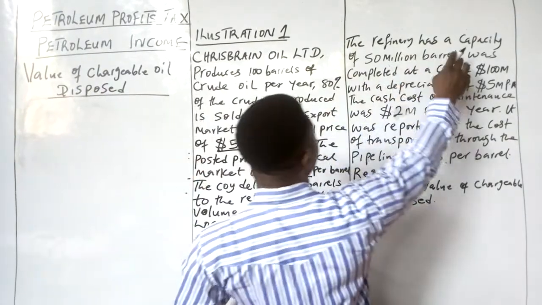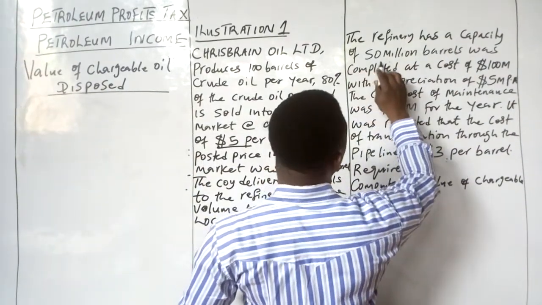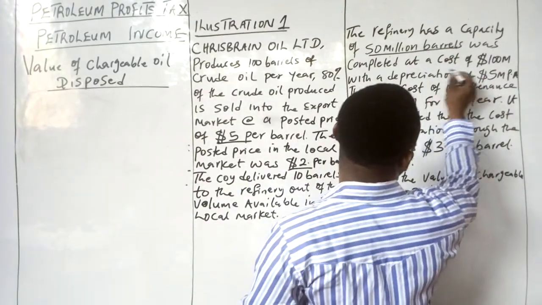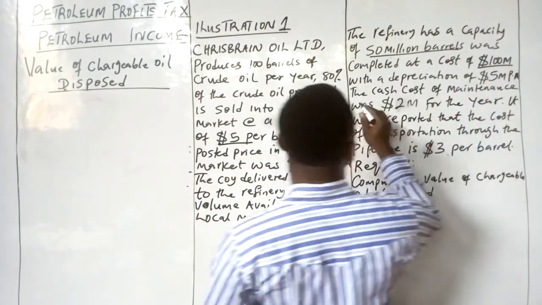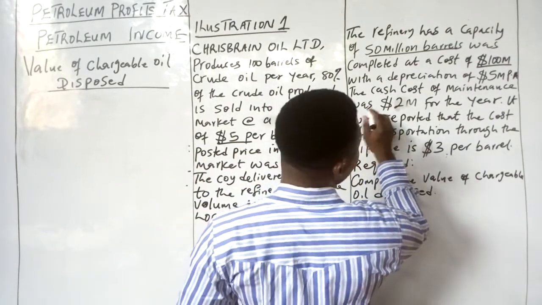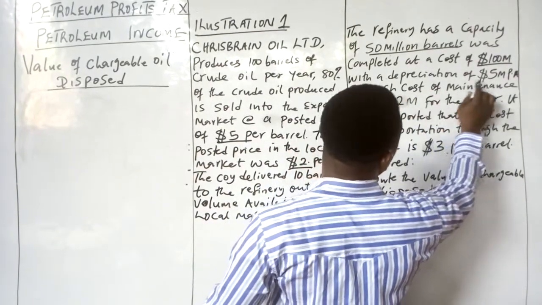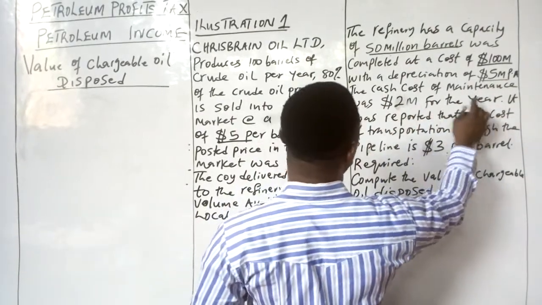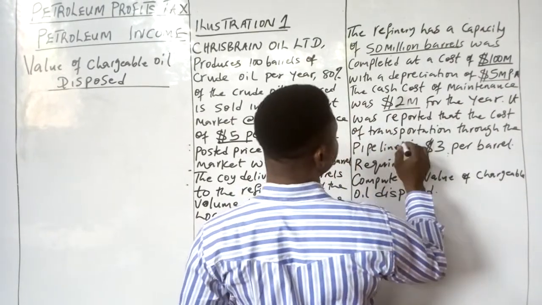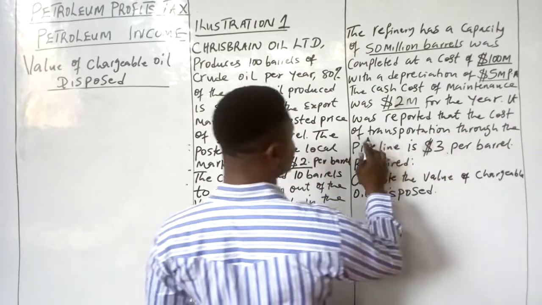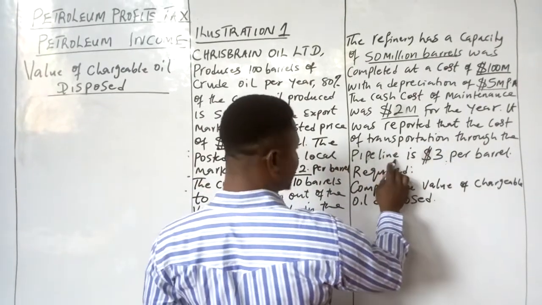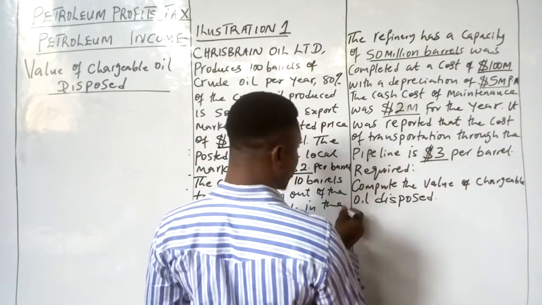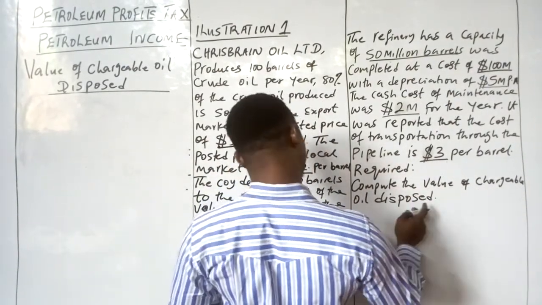The refinery has a capacity of 50 million barrels, was completed at the cost of $100 million with a depreciation of $5 million per annum. The cash cost of maintenance was $2 million for the year. It was reported that the cost of transportation through the pipeline is $3 per barrel. Compute the value of chargeable oil disposed.